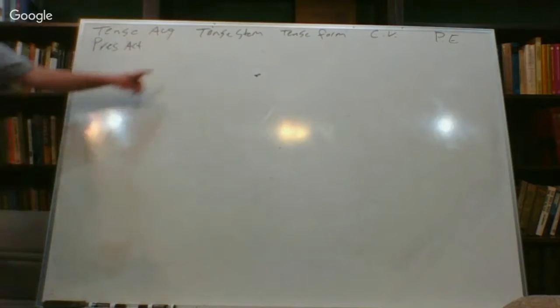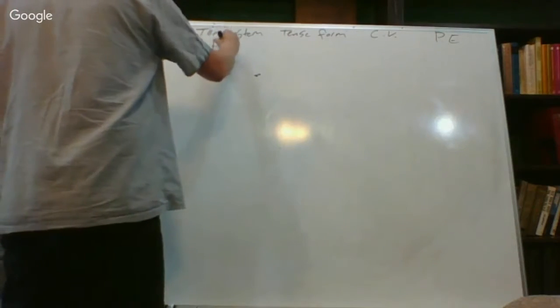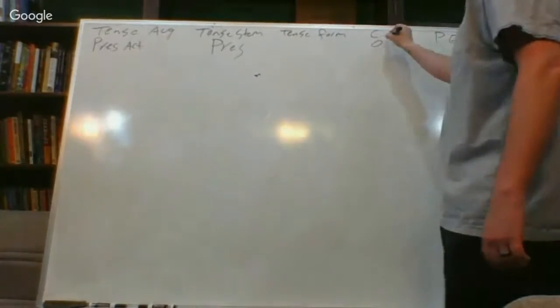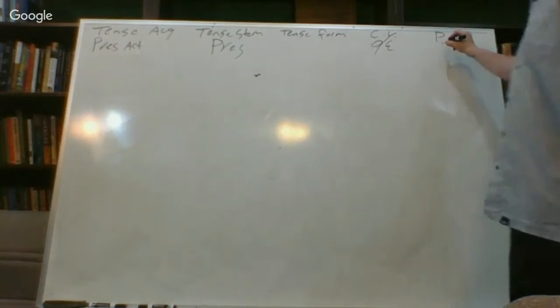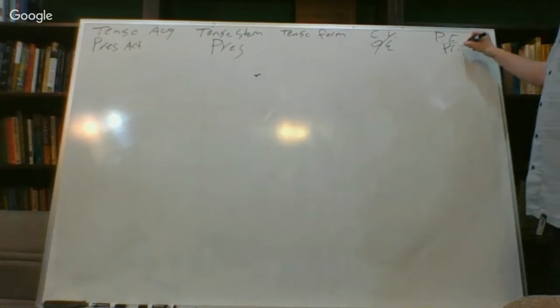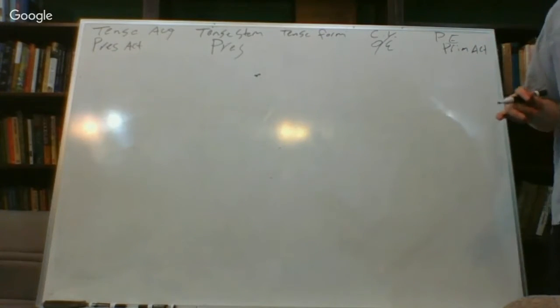Present active, any augment? No. The tense stem is going to be present. Tense formative is blank. Connecting vowel is going to be omicron epsilon. And then the personal ending is going to be primary active. As we saw in that chart, falls into that first box.